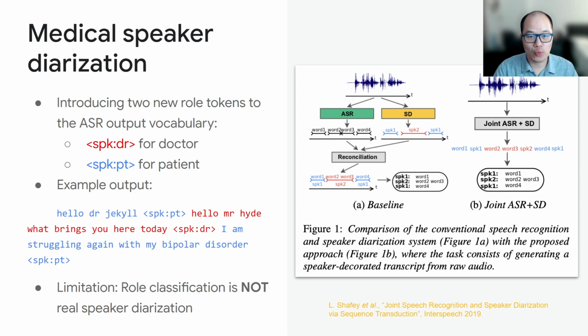One of the earliest works is for medical speaker diarization from Google. In this work, the authors introduced two tokens for the role in the conversation, a token for the doctor and a token for the patient. This is a good start, but it's not solving the real problem, because speaker labels must be permutation invariant.